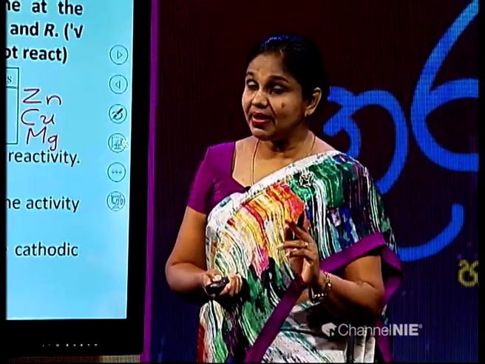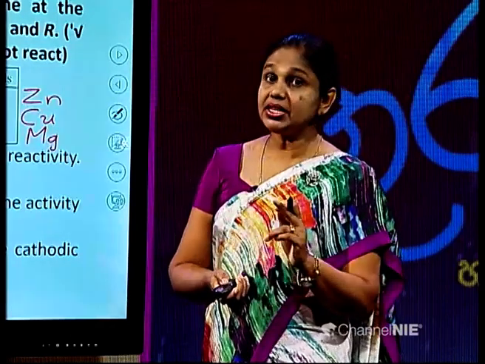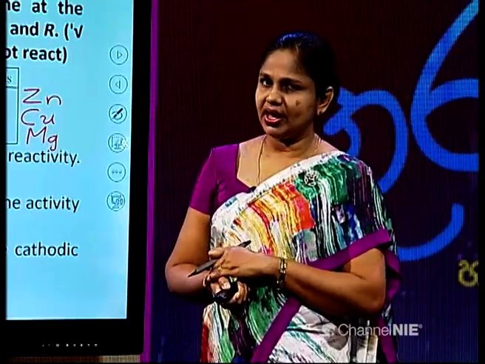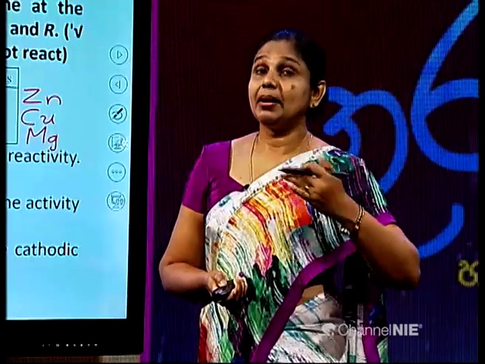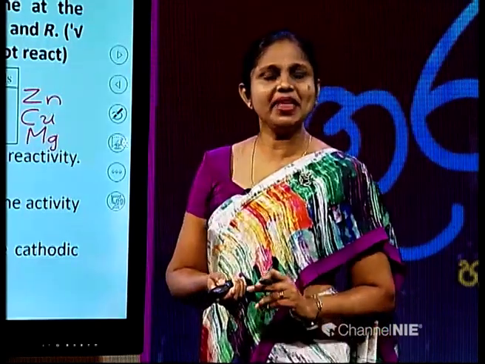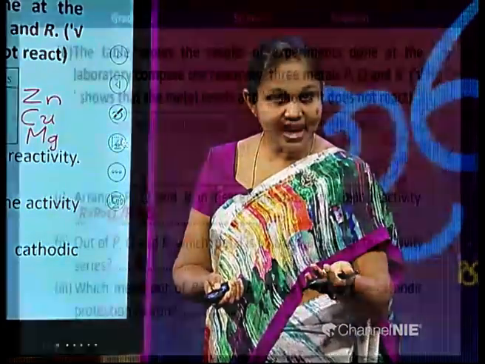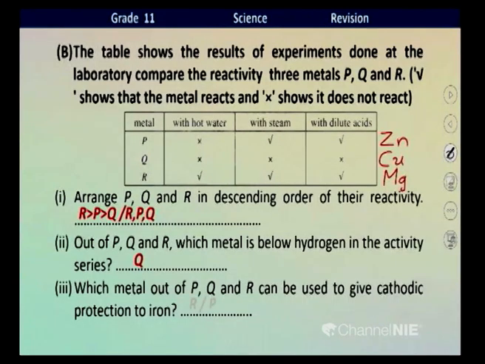Because of that, iron is prevented from corrosion. This is called cathodic protection. To give cathodic protection, iron must be in contact with a metal more reactive than iron in the activity series. Then what are the metals here more reactive than iron? P and R, that's zinc and magnesium. P and R. Okay.